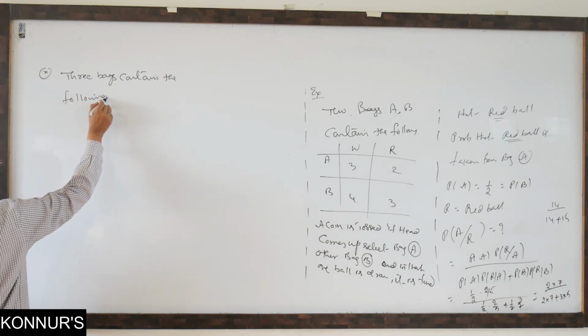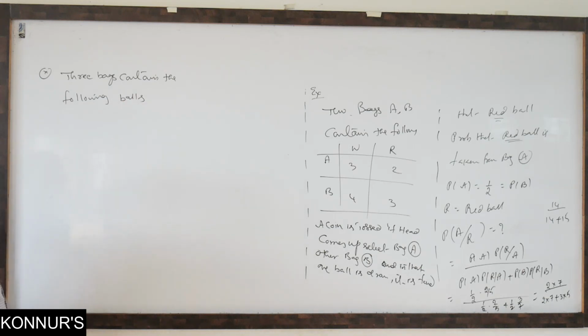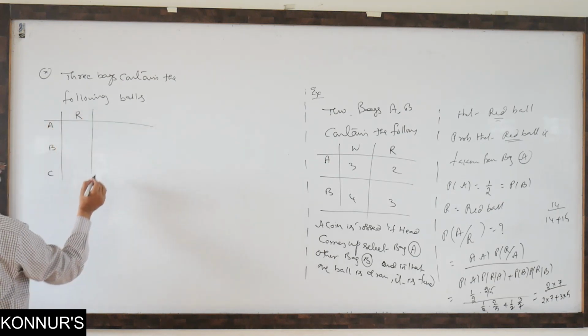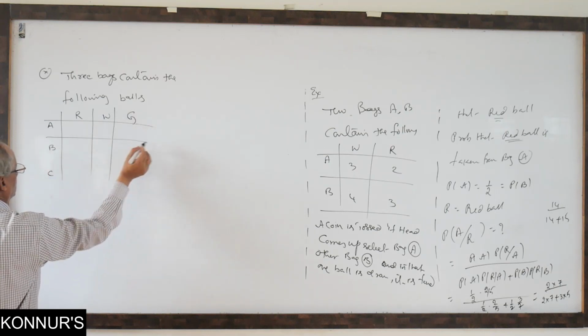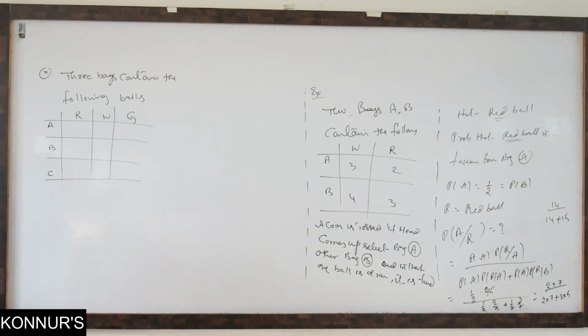Mains problem compulsory. Tabular form, everything in previous question papers it is there. Bag A, B, C, then red, white, green. So many values I am giving. Balls are more.